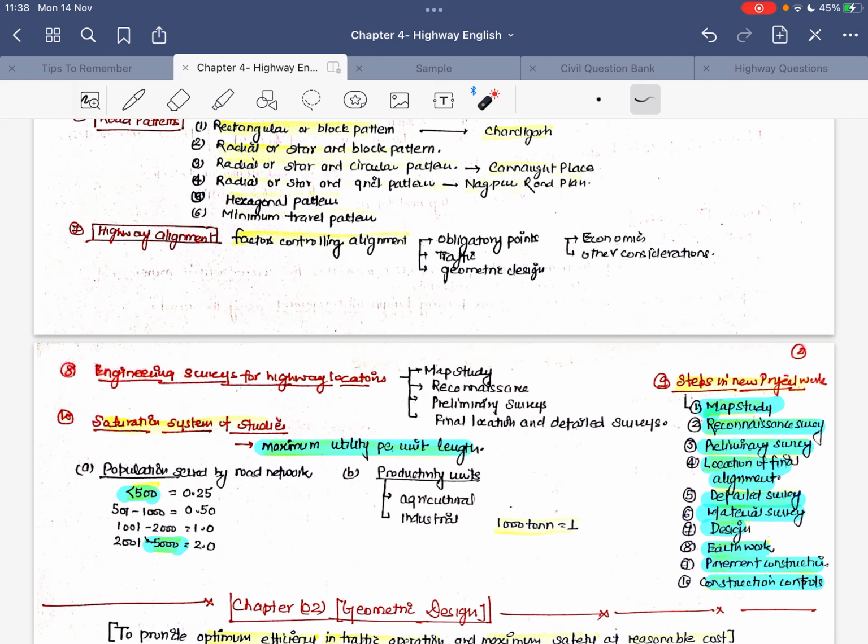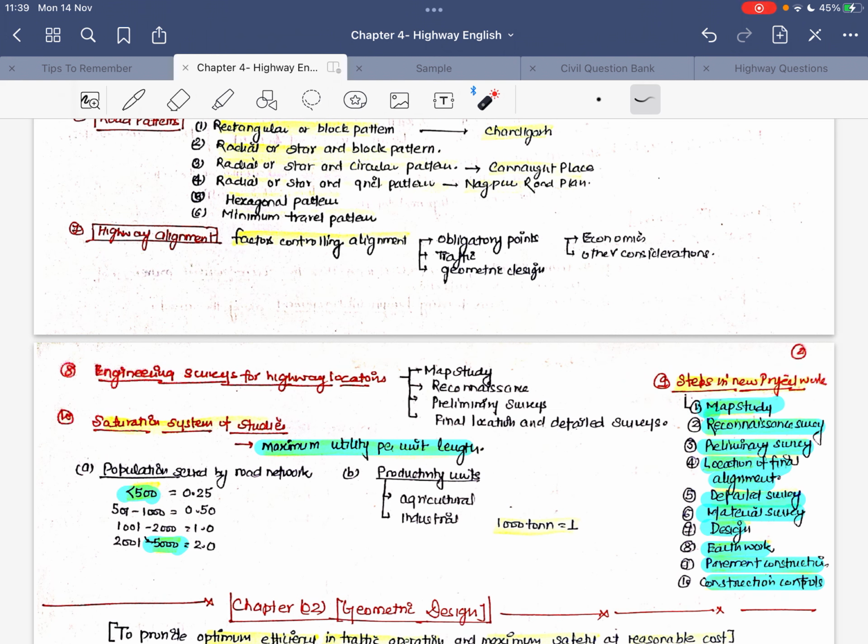Then if you look at these steps: map study is the first step, reconnaissance survey, thereafter preliminary survey, location of the final alignment, detailed survey, material survey, design, earthwork, pavement construction and construction control. So this is very important. Instead of learning this, you should learn this, क्योंकि ये चारों जो देखेंगे ऑलमोस्ट वो स्टार्टिंग में सेम है, ठीक है। तो ये बहुत इंपॉर्टेंट है और बहुत बार एग्जाम में पूछा हुआ है, ठीक है।